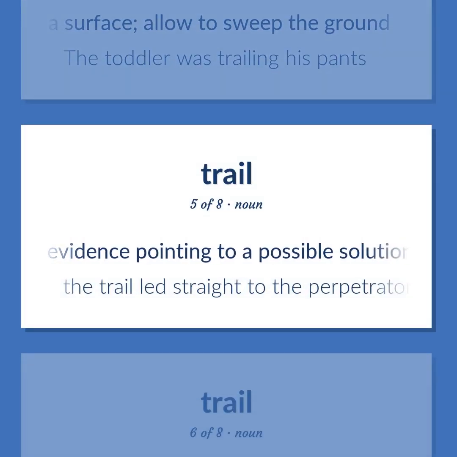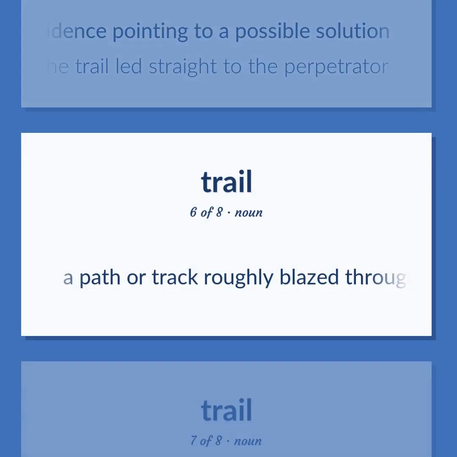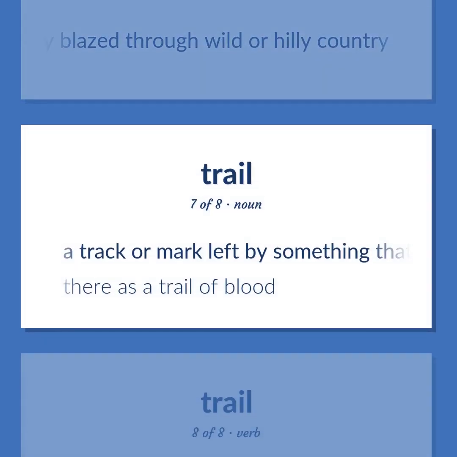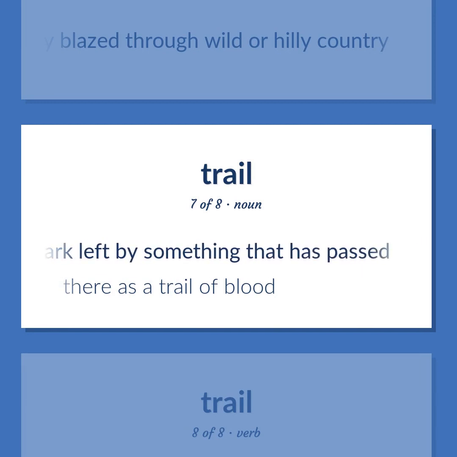Evidence pointing to a possible solution. The trail led straight to the perpetrator. A path or track roughly blazed through wild or hilly country. A track or mark left by something that has passed. There is a trail of blood.